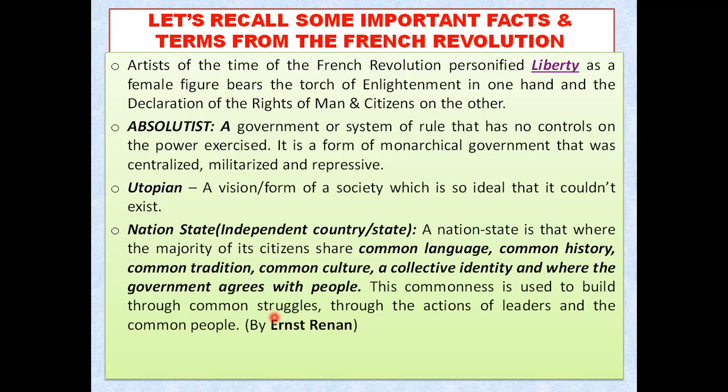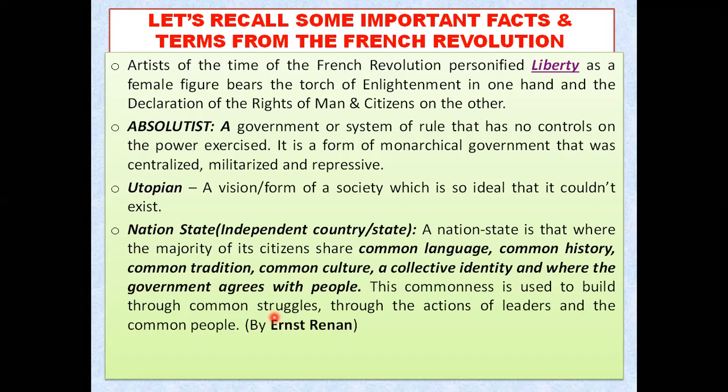And this commonness can also be created with the help of really powerful, attractive and responsible leaders of the country, such as Mahatma Gandhi, who is one of the great examples for our country. He united the people together to fight against the Britishers through various means.